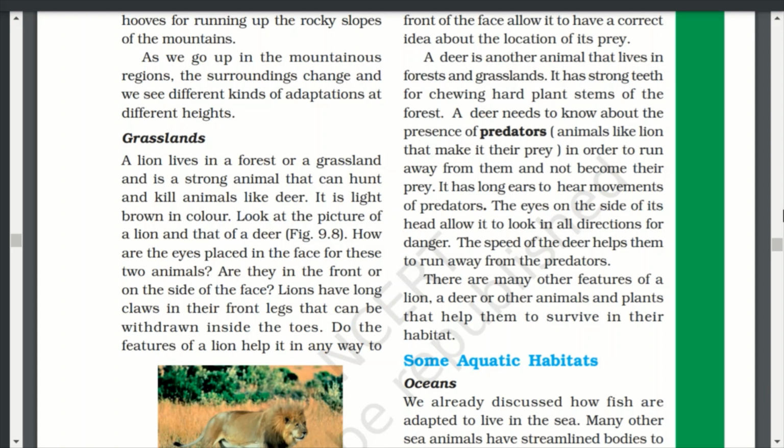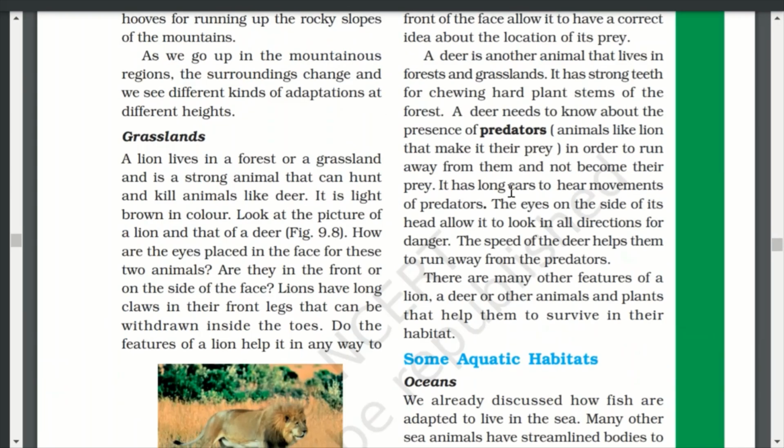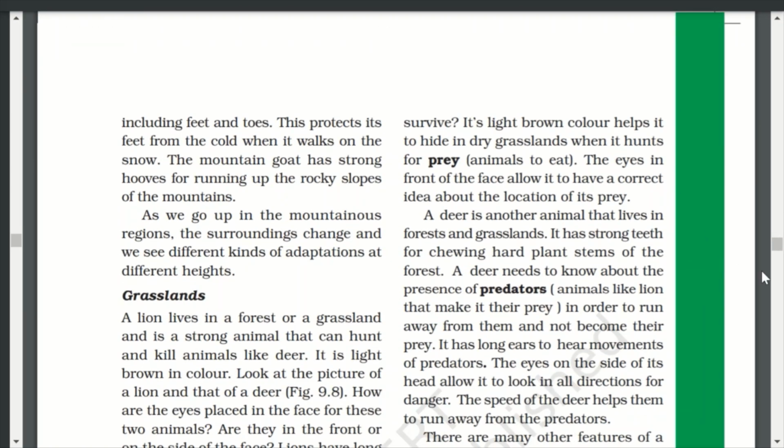So they are talking now about the eyes of the deer and the lion. So the lion has eyes in front and the deer has them on the sides. So let us find out why. Lions have long claws in their front legs that can be withdrawn inside the toes. Do the features of the lion help it in any way to survive? Its light brown color helps it to hide in dry grasslands when it hunts for prey animals to eat. The eyes in front of the face allow it to have a correct idea about the location of its prey.